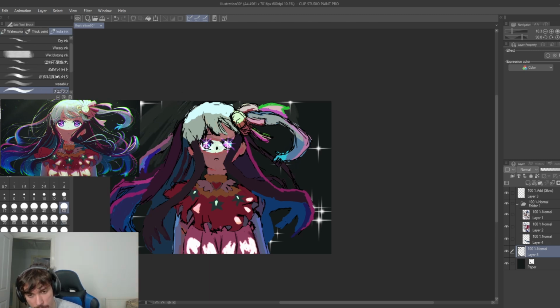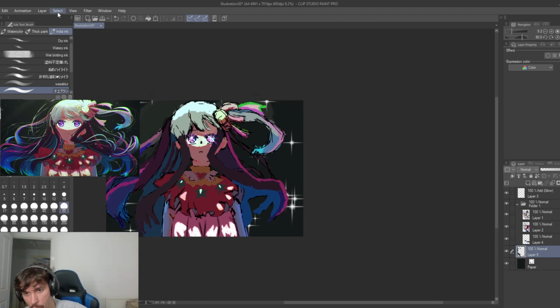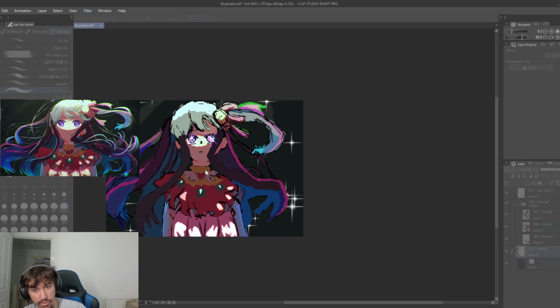Yeah, the background was a pain, surprisingly, because I have to make the light source as well into it. So I decided to just make it simple with just one line of gray and stars background, which is the star brush, to make it look like a cool background instead of just simple gray and a bit of color, which isn't that simple to be fair, because it does have a bunch of color variation coming in the background. And pretty much all I used is the star brush to make the dots that it had, and then I decided to add a lot of effects.